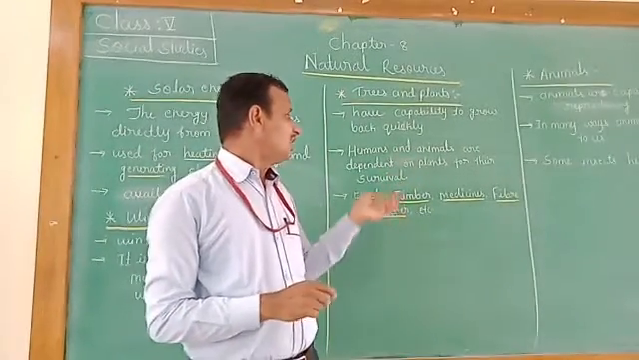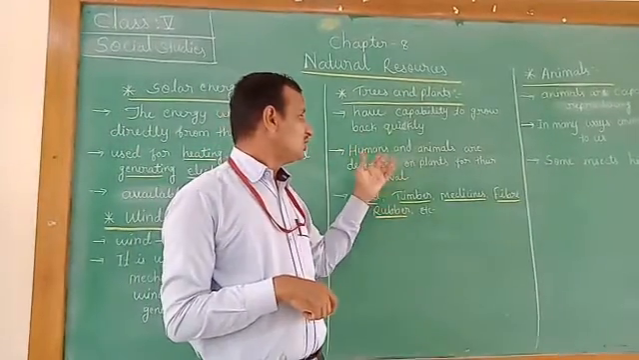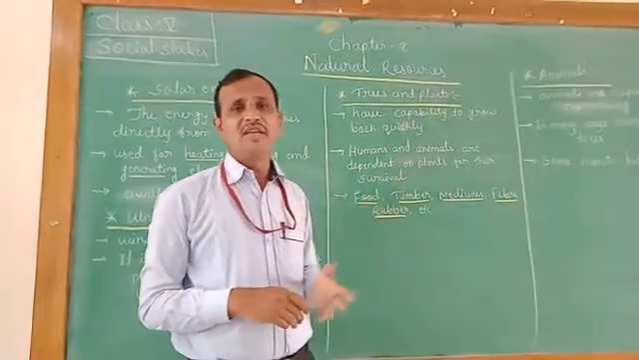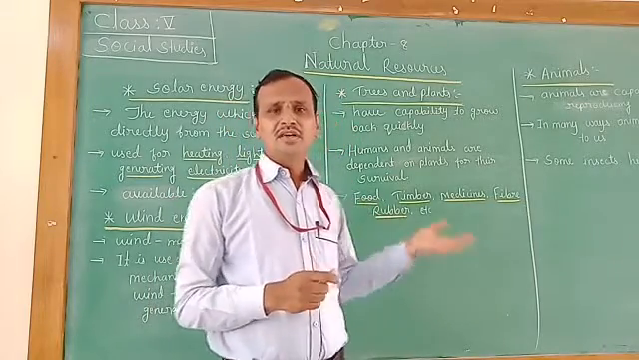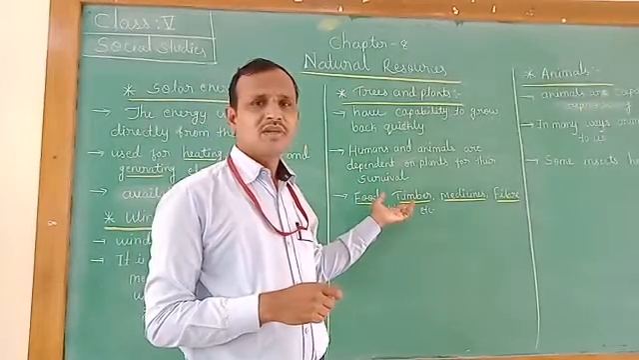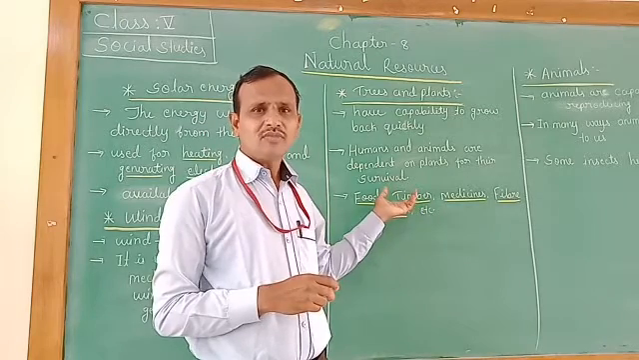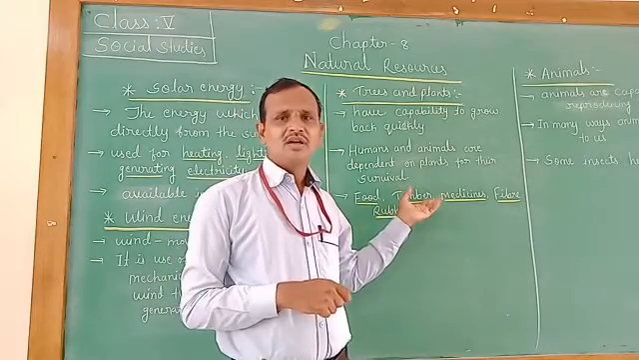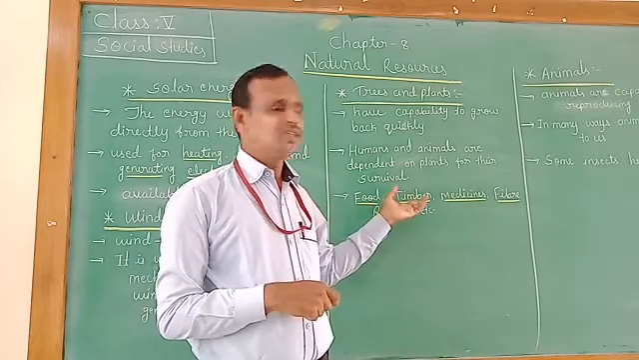And in many ways, trees and plants are very helpful for humans and animals, because humans and animals are dependent on plants for their survival. Plants and trees provide us food, and not only food, but also timber. Why are we using timber? For making furniture, and for many other various purposes.